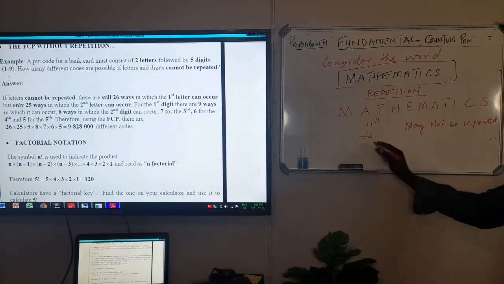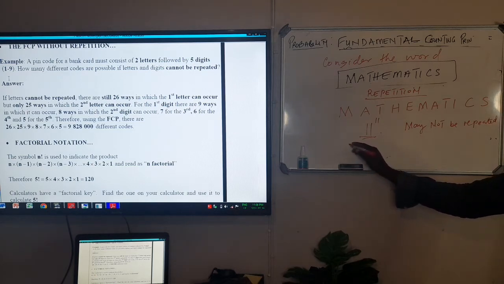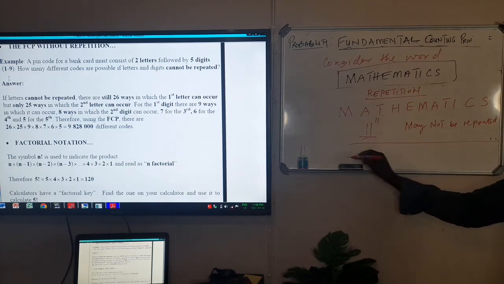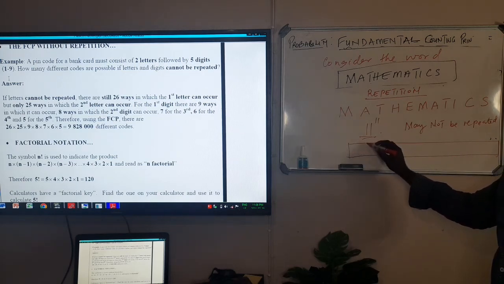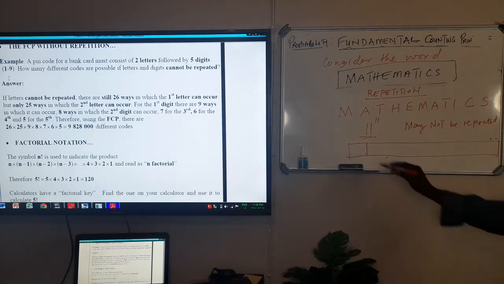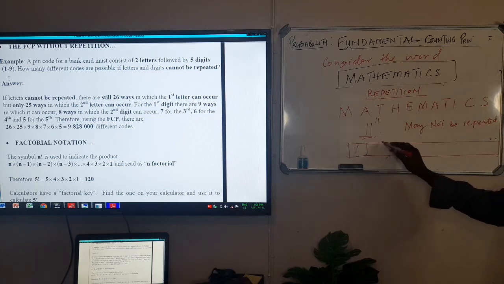If they may not be repeated and I've got 11 letters in here, the first one, before anything happens, is 11. The second one will have 10 because it will not be repeated. It goes down by 1.